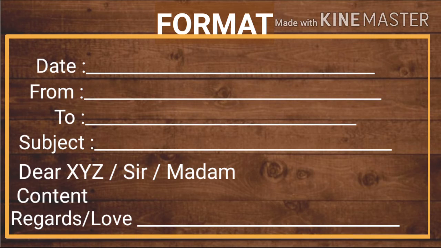For example, if you are inviting someone for a birthday, how are you going to write the subject? Invitation to a party. If you are applying for a job, Application for job. In this precise way, we have to present an idea of the content without using a complete sentence. Then comes salutation. For an informal email, you can write Dear Sita, Dear Seema, Dear that person's name. And for a formal email, you have to write Dear Sir, Dear Madam.